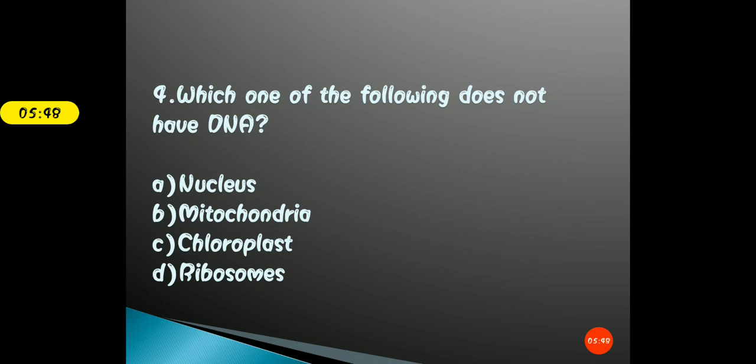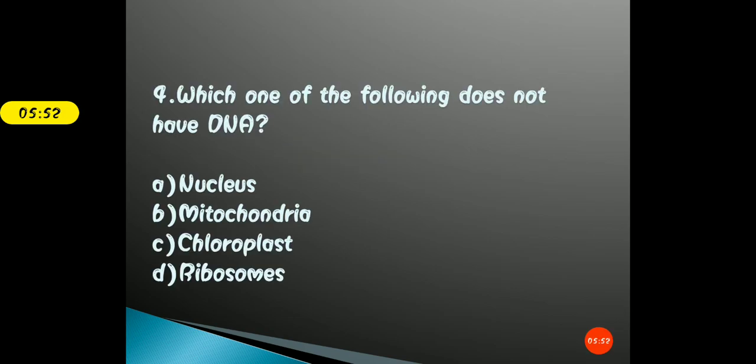Okay, so the correct answer for this question is option D, that is ribosome. Ribosomes do not have their own DNA. Nucleus obviously has, chromosomes are there. Mitochondria obviously have, that is the reason we termed mitochondria as semi-autonomous. Chloroplasts also have, but ribosome is a cell organelle that does not have any DNA of its own.